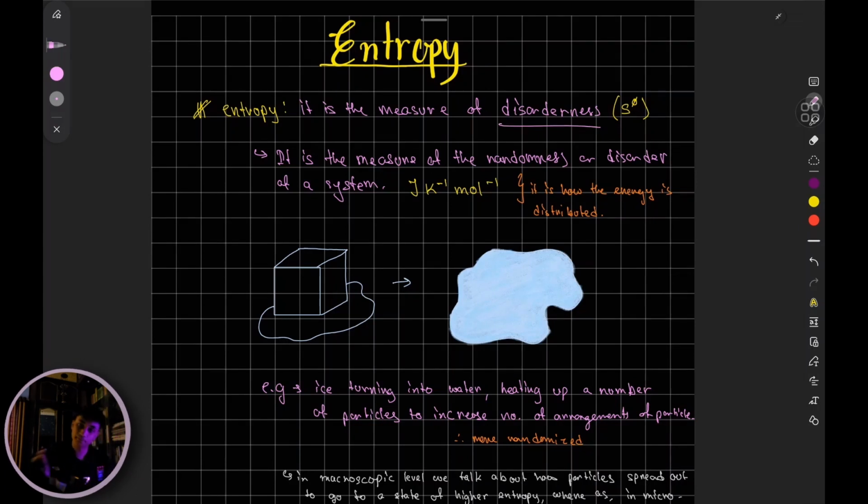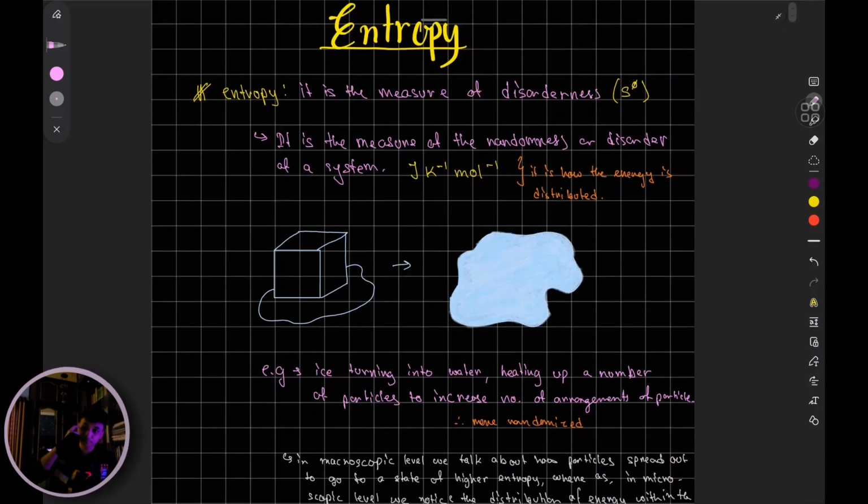Remember our definition: entropy is a measure of disorderness, right? When you're melting a block of ice, initially it was an ice, it had a defined structure, an arrangement. And that arrangement is broken off. The particles are now free to move around, which is why its disorderness has increased.